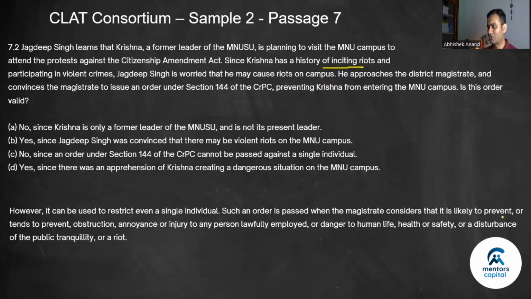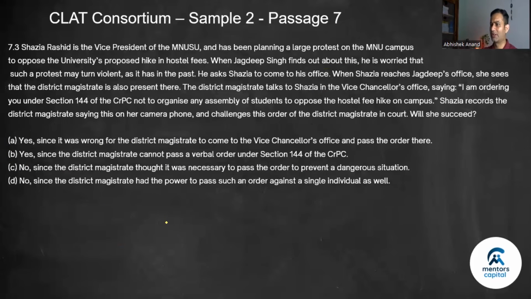So this could be issued when to prevent injury, danger to human life, right? Human life or riot. Now he has a history of inciting riots, so it's a fair apprehension. So this order is valid against an individual. So is this order valid? Yes, the answer has to be yes. No is gone. This is the better answer because this justifies the issue of this order, right? So 7.2, the answer is D. Let's go to the next question.